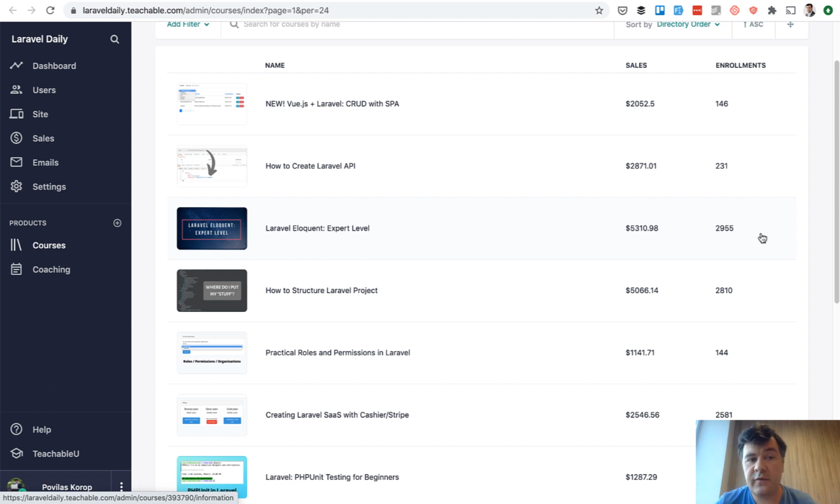So what did I learn from selling courses as a source of income? And selling courses is different from selling a product, from selling software. I see 2 things that may affect the sale of an online course. First is the topic. So as I told you, the two latest topics, API and SPA, are hot. That's why they are selling quite well. And also those expert level courses about Eloquent and structuring Laravel project are the best.